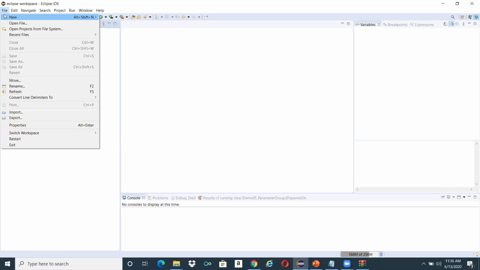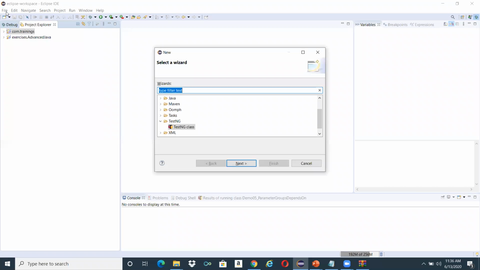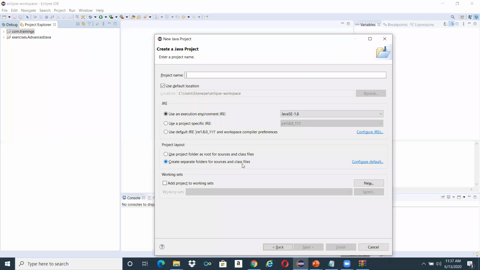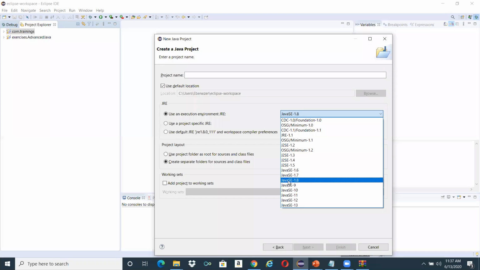Once you have installed Eclipse, go to the other option, if we wanted a Java project. In this, you can just select Java project and click on it. It will ask you for the default location that you would like to give, and make sure you select 1.8.